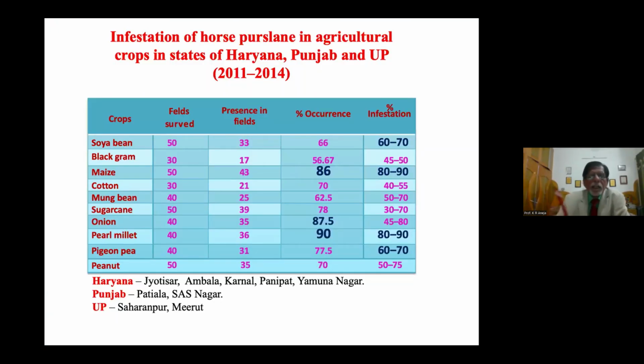Here is the infestation, how much it infests the different crops. As you are seeing here, the maximum percentage of occurrence has been reported in pigeon pea at 90%, 87.5% in onion, and 86% in maize. This is the percent occurrence which has been reported by us in different parts, that is Haryana, Punjab, UP, the northern parts of our country.